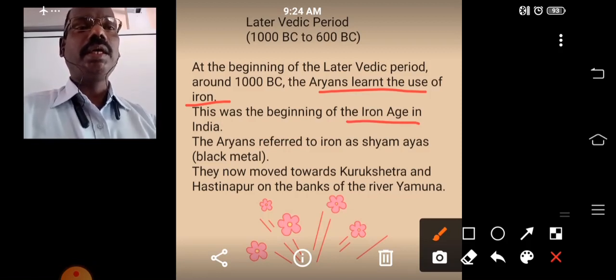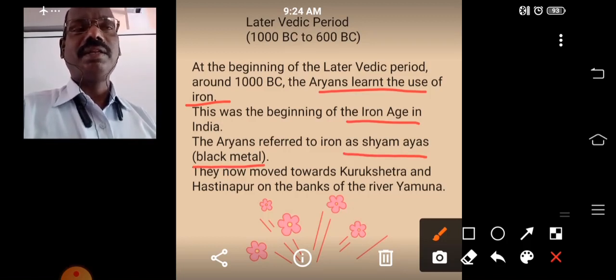They called iron Shyama Ayas, or black metal. Tell me children once again the name they used for iron. Very good, Shyama Ayas, also called in English black metal.